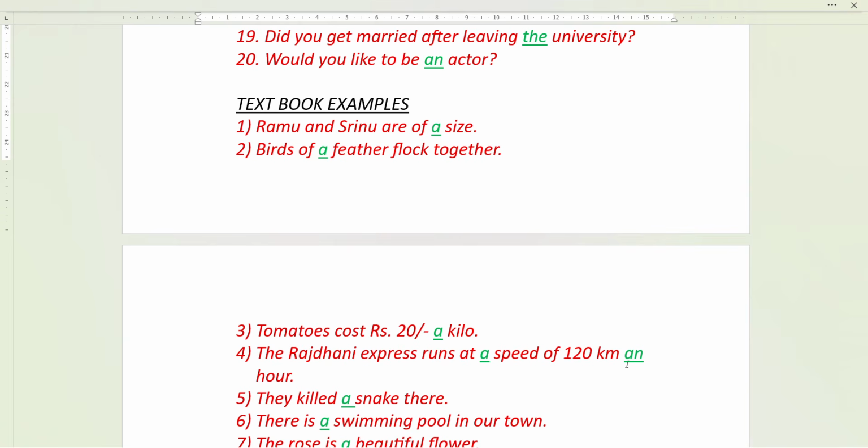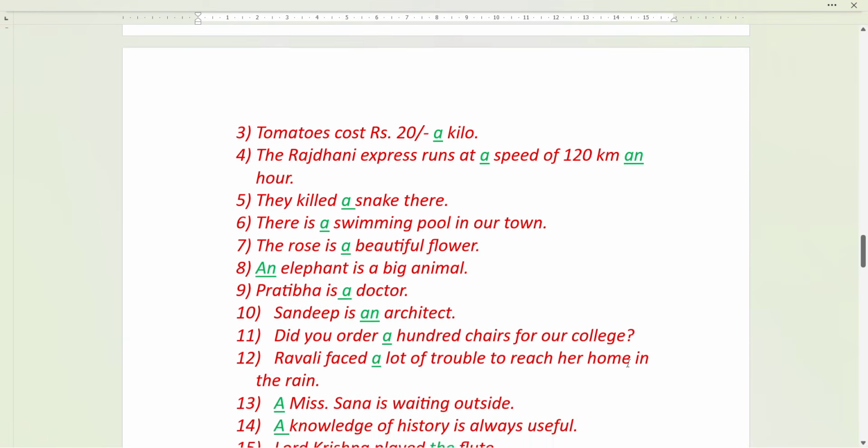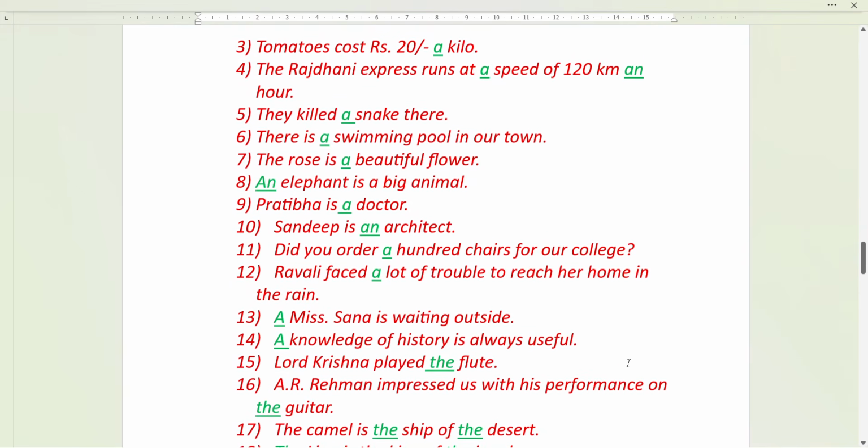Okay. Tomatoes cost 12 rupees a kilo. A kilo means 1 kilo. Per kilo 20 rupees. The Rajdhani Express runs at a speed of 120 km an hour. Now look, hour is starting with H, but we pronounce it as R. We don't pronounce it as hour. That is wrong. We pronounce it as R. So, R is vowel sound. So, an hour. They killed a snake there.